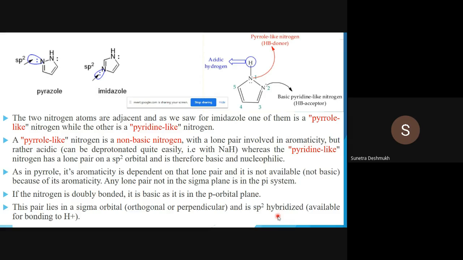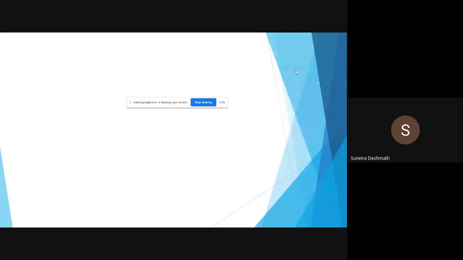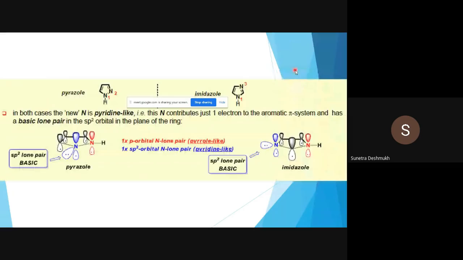So we'll see now what is the arrangement of all these p orbitals, which is present on the pyrrole-like nitrogen and which is present on the pyridine-like nitrogen. Here I am showing these structures with all the lobes. We can see how the electrons can be put in each and every orbital, how they rotate, how they form the aromatic sextet, and what is the orientation of the different lobes or p orbitals to form this ring. Everything I have shown here.